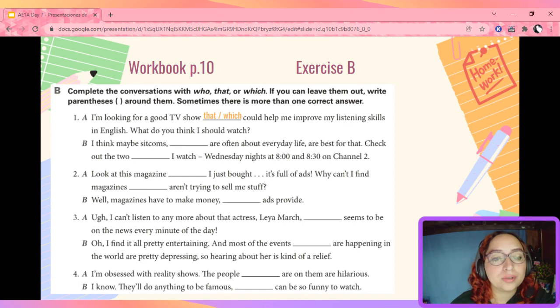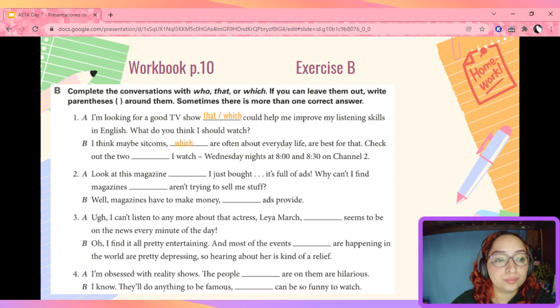Now, what pronoun should I use? Can I use that? No, right? Because this is a non-defining clause. So who or which? Well, we're talking about sitcoms, so we're going to use which. And if you remember, in this case, I cannot omit the pronoun because, once again, it is a non-defining clause.